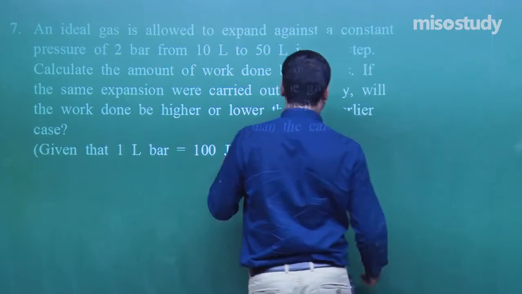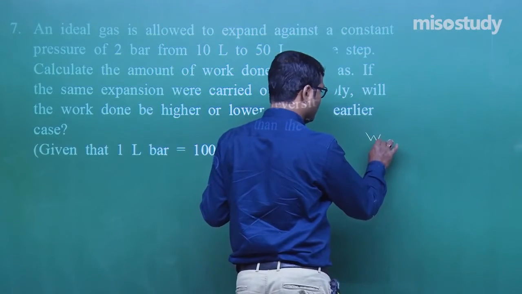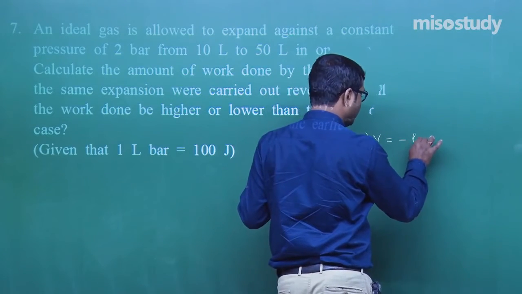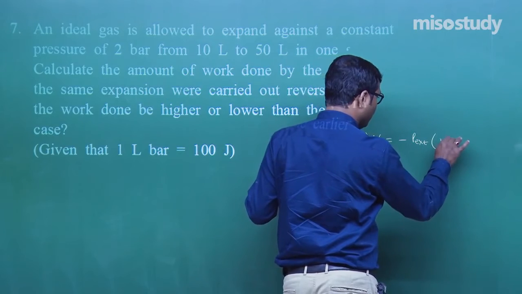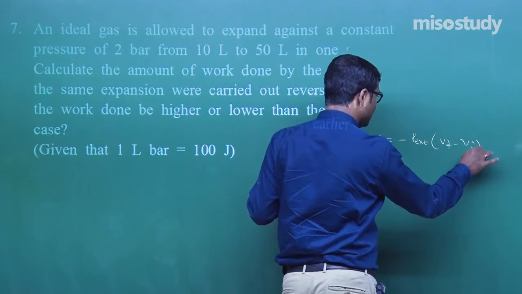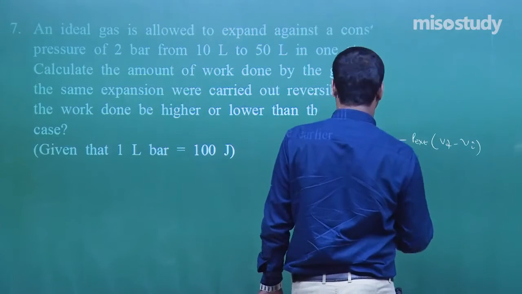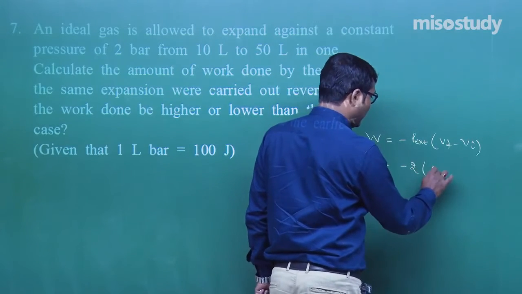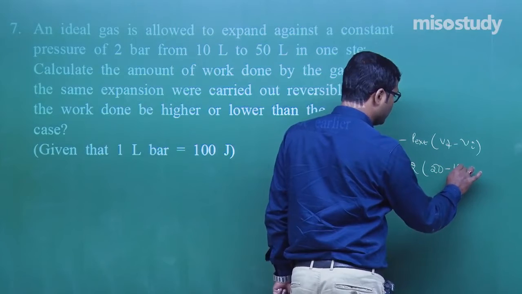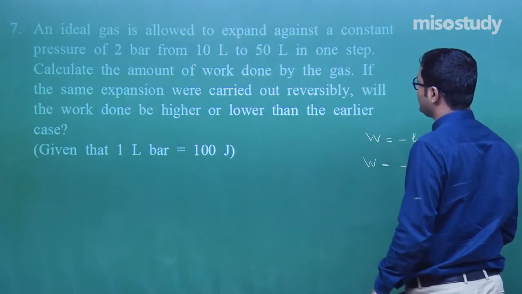As we know, work done is equal to minus P external into V final minus V initial. What is the external pressure here, my friend? 2 bar, and 50 minus 10, because V final minus V initial.